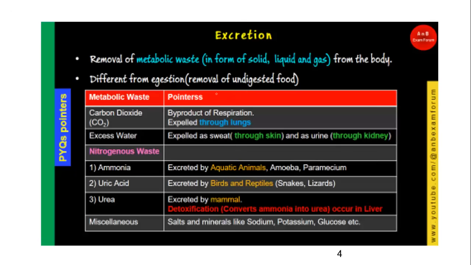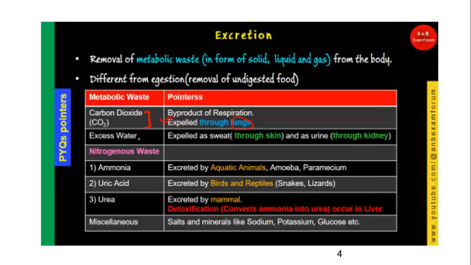There are different types of metabolic waste, like carbon dioxide, the gas which human beings and animals excrete. It is a byproduct of respiration and is expelled through the lungs, so the lung is also an excretory organ which excretes carbon dioxide.